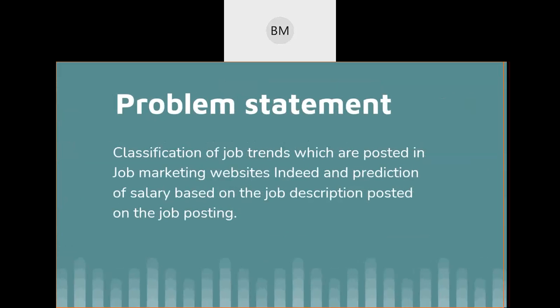This is our problem statement, which is the classification of job trends posted on job market websites, like Indeed and Glassdoor or any other job marketing websites. We wanted to predict the salary based on the description they have posted. This kind of application would be suitable for people in HR at different companies, so they can use this model to predict the salary they have to offer a job seeker based on the current market trends and the location, of course.